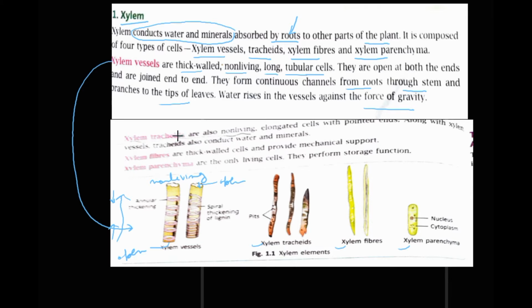Now we will move on to the xylem tracheids. Xylem tracheids are also non-living. Keep it in mind. They are elongated cells with pointed ends. Here the ends were open and round, but they have pointed ends. Here ends are also pointed, right?